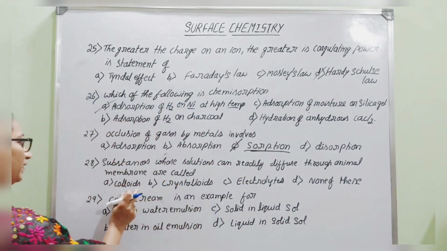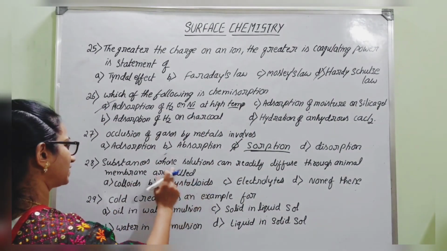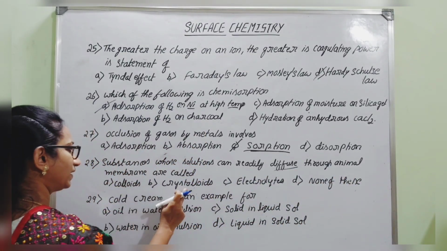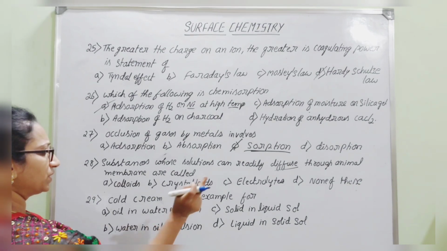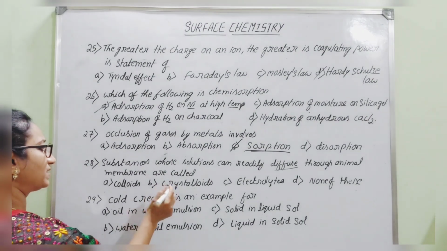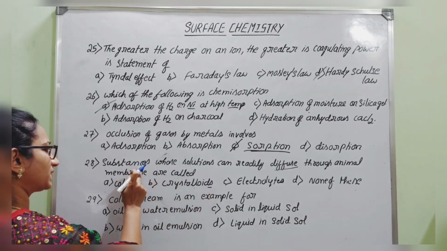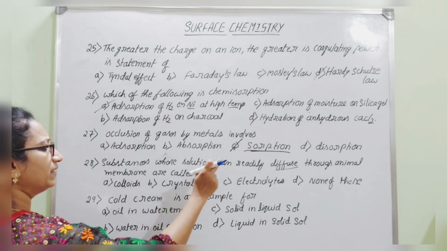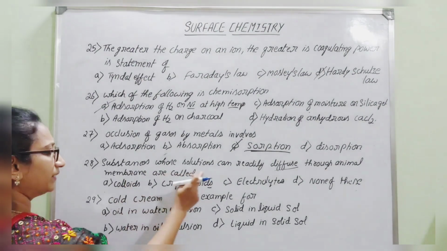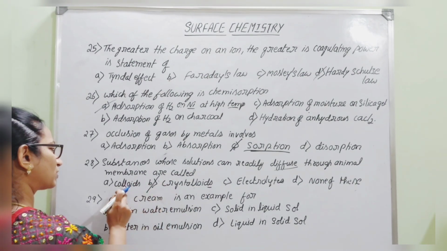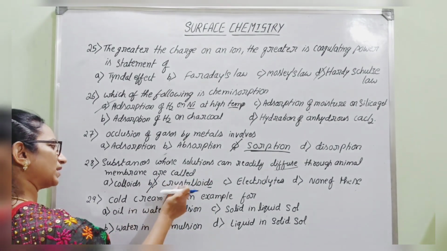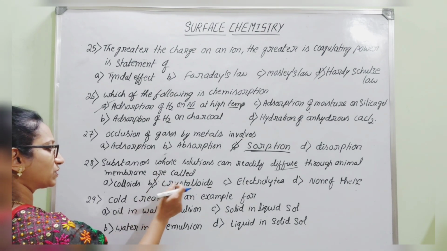Substances whose solution can readily diffuse through the animal membrane are called crystalloids, because colloids cannot pass through the animal membrane, but crystalloids or true solution particles can easily pass through that membrane.